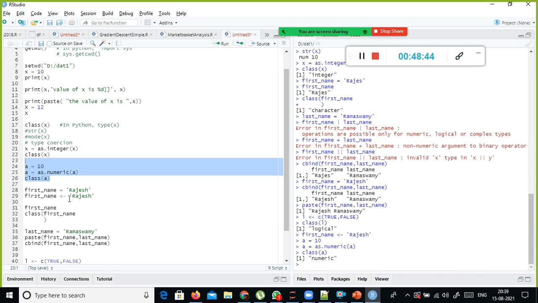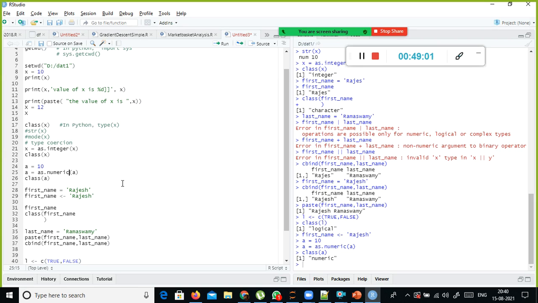So numeric, right? Using as.numeric. This is also a built-in function, as.numeric, as.Date, and Date also we will see a little later, how to work with the date data type.